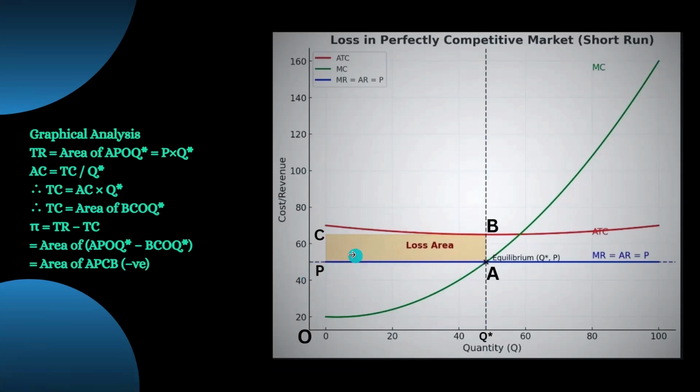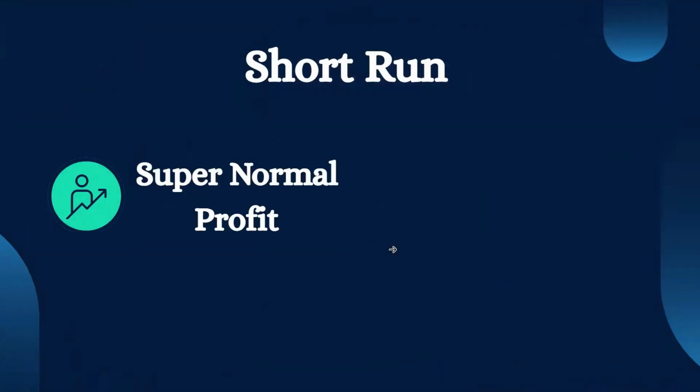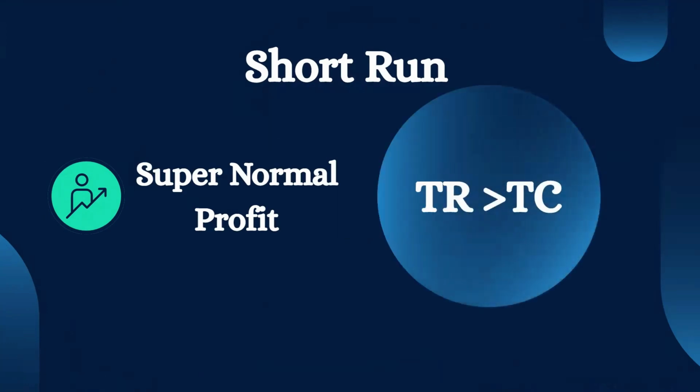That's why the area of the yellow shaded region is negative. That's why it is loss. After that, we'll discuss the short run stage, the supernormal profit situation, and we can say it is also the economic profit situation. Here, what is happening? It is the vice versa of the loss. That means here TR is greater than TC. That means total revenue is greater than TC.